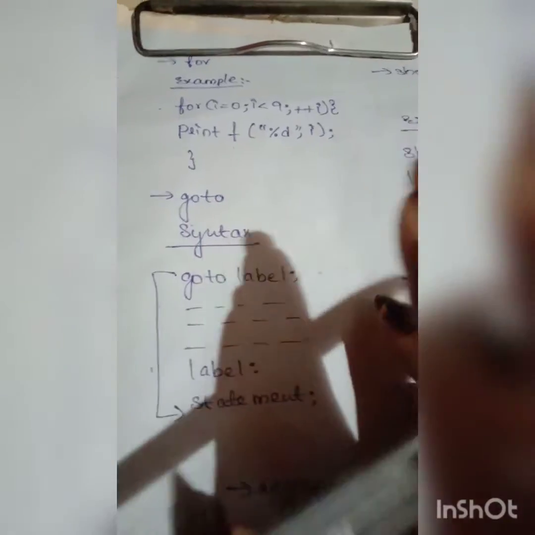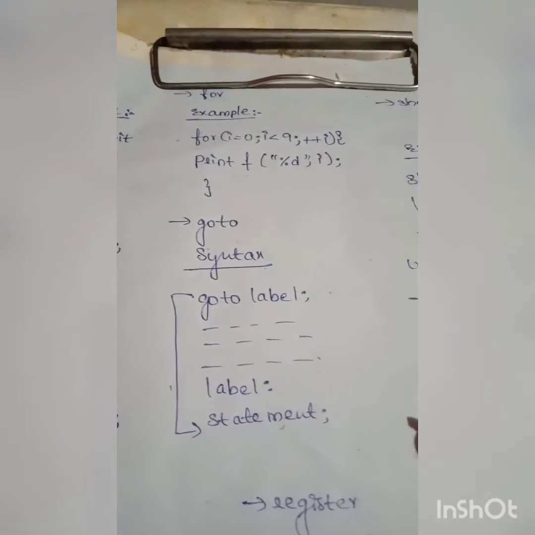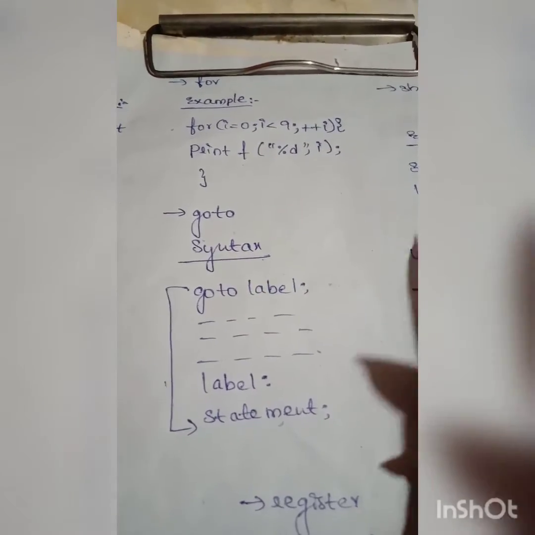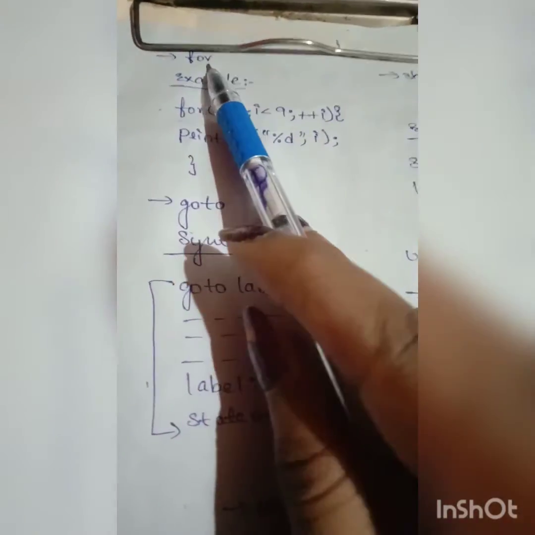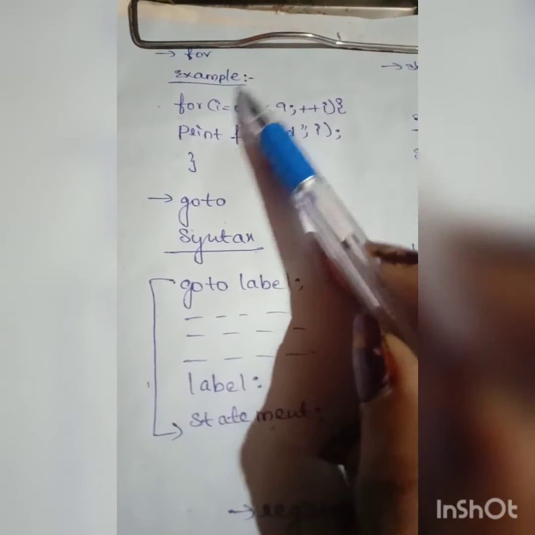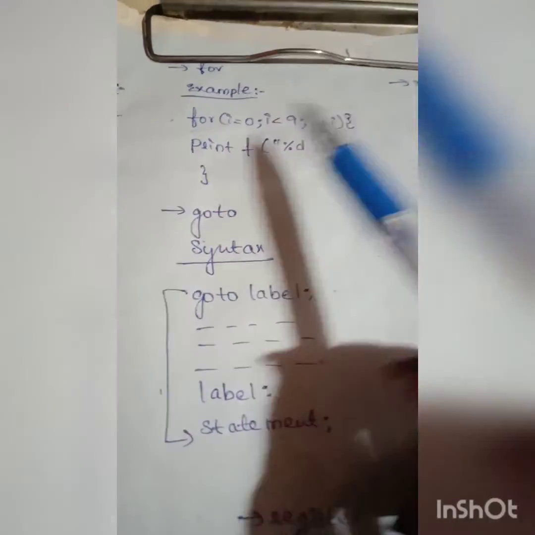In C programming we have 3 loops. One is for, while loop and do while loop. We already discussed while loop and do while loop. And let's see for. And this is the example for for.